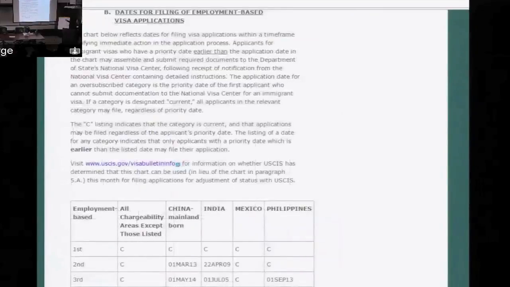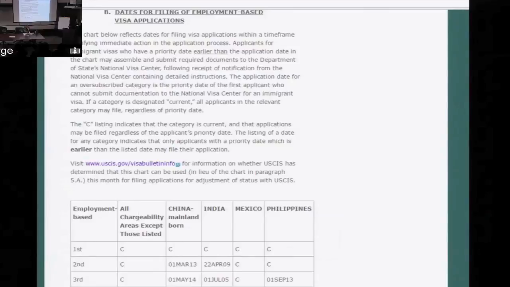Oh, man. You can't see fourth. Sorry. But if you could, here's the next chart, the filing dates chart. If you were to go down to fourth, which has disappeared off our screen, you'll see it looks like the first. C, C, C, C. C means current. C means we're accepting it. C means even though your client's priority date is not current, go ahead and file it anyway. Why would you want to do that? Because they can get a work permit while it's pending. Very important for our 16, 17-year-olds. Also very important for our young children who need some form of government ID.